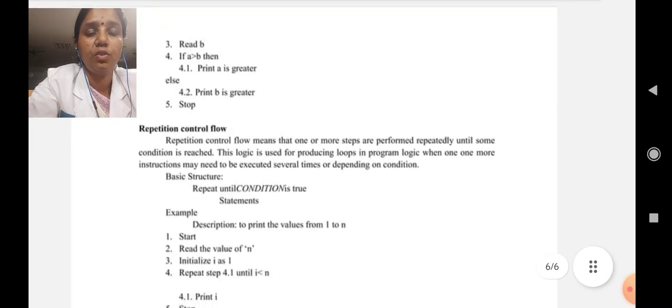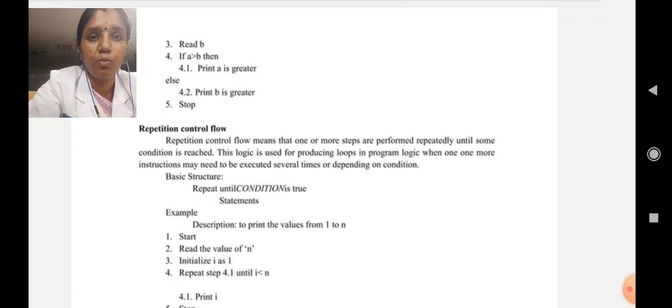Then repetition control flow. What is meant by repetition? Repetition control flow means that one or more steps are performed repeatedly until some condition is reached. This logic is used for producing loops in program logic, when one or more instructions may need to be executed several times depending on a condition. Basic structure: repeat until condition is true, statement. For this, the example is to print the values from 1 to n.